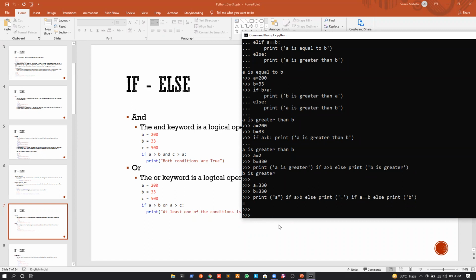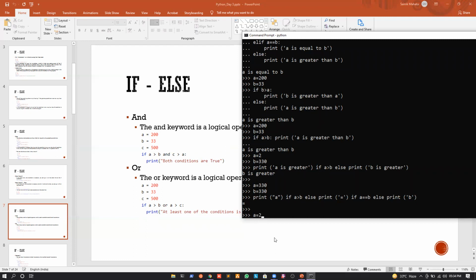Also, we can want that if any one of the conditions is satisfied, then we will go inside the scope, right? So if I want that both the conditions should be satisfied, then we will use an and operator. But if I want that only one condition among the two conditions is satisfied, then only we will go into the scope. Then we can use what? The or operator.